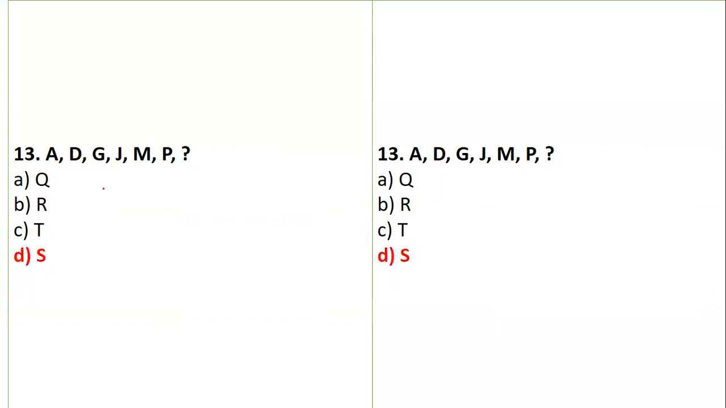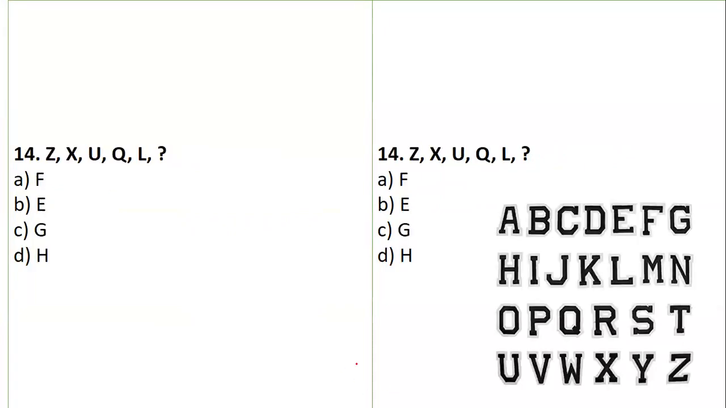So the right answer will be yes. Very easy question, okay. Now Z, a gap of 1 is X, a gap of 2 is U, a gap of 3 is Q, then the gap of 4 is L, then the gap of 5, counting 1, 2, 3, 4, 5, should be F. So yes, the answer should be F.